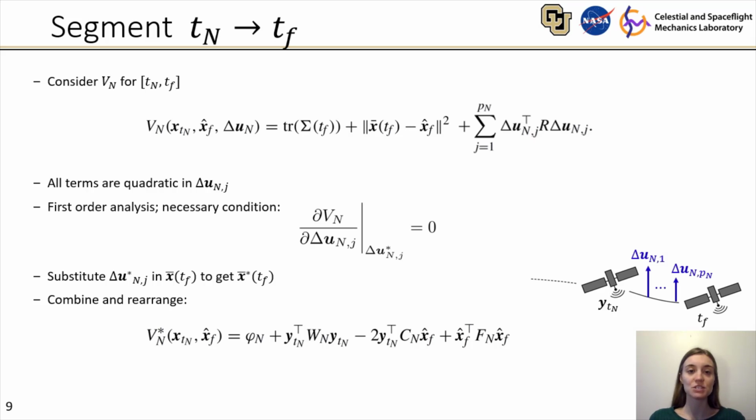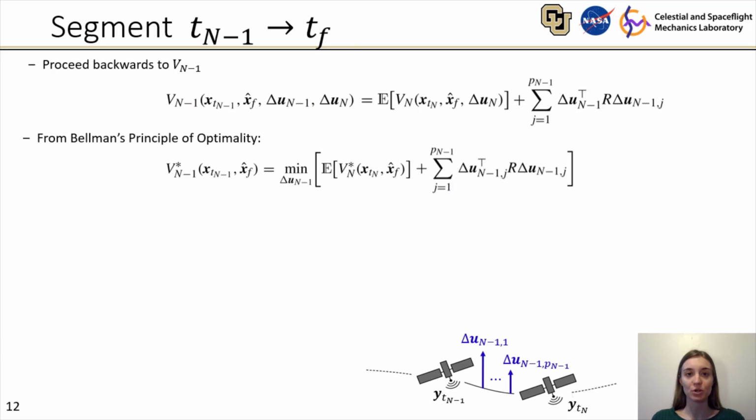We can substitute this expression in our value function v sub n, and we find that the value function is quadratic in the controls that we're trying to optimize. So we simply need to do a first order analysis or satisfy this necessary condition to optimize the controls. And at the end of this process, we find that the optimal value function is quadratic in the measurement at time tn and the target state x hat f. These matrices, w, c, and f, can be computed offline using algorithm 1.